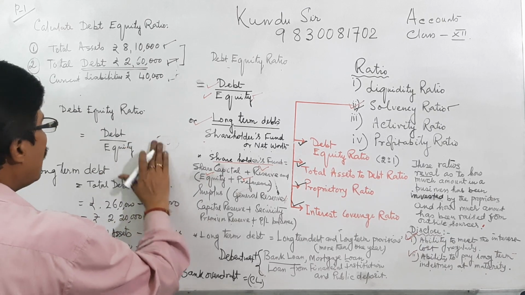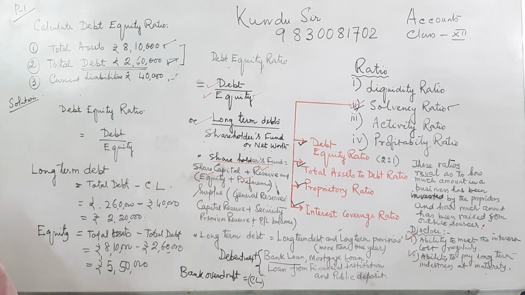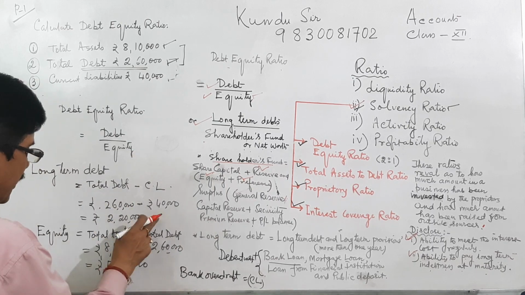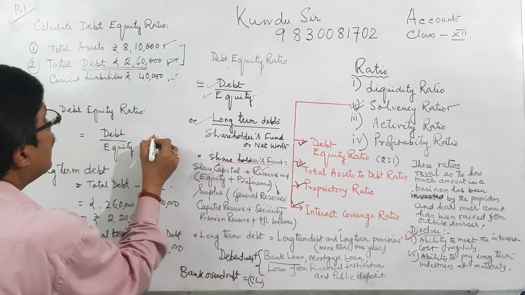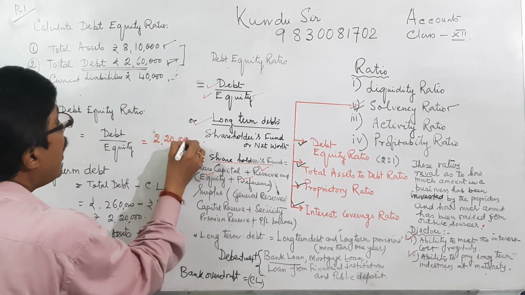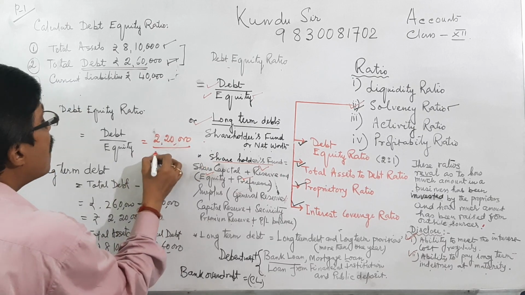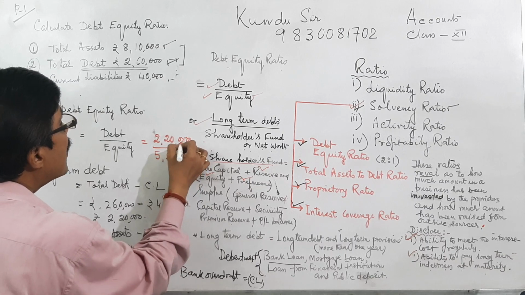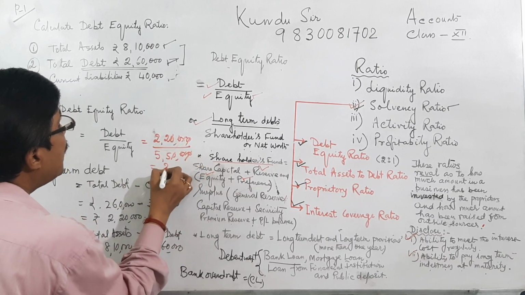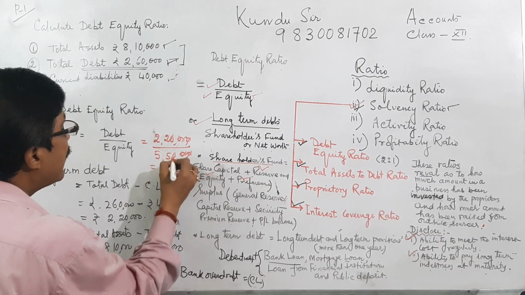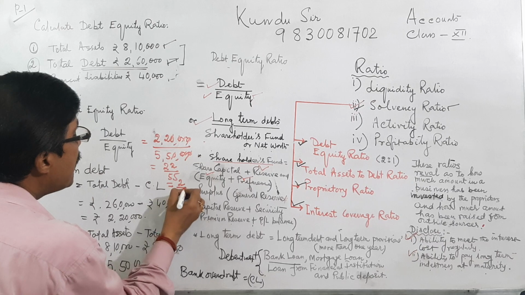Now we are calculating debt upon equity. Debt is 2,20,000 and equity equals 5,50,000. We are now calculating 22 by 55. We cancel the zeros, and dividing by 11, we get 2 by 5.